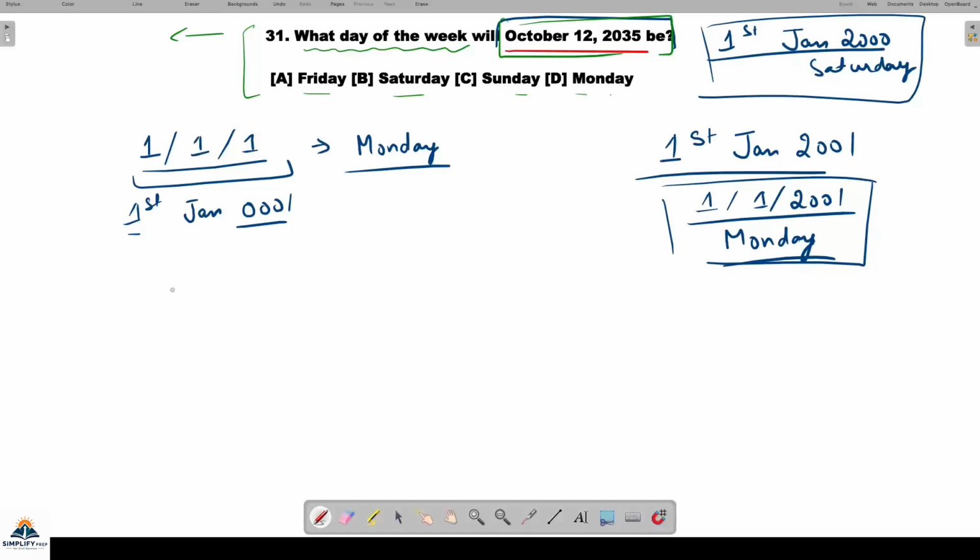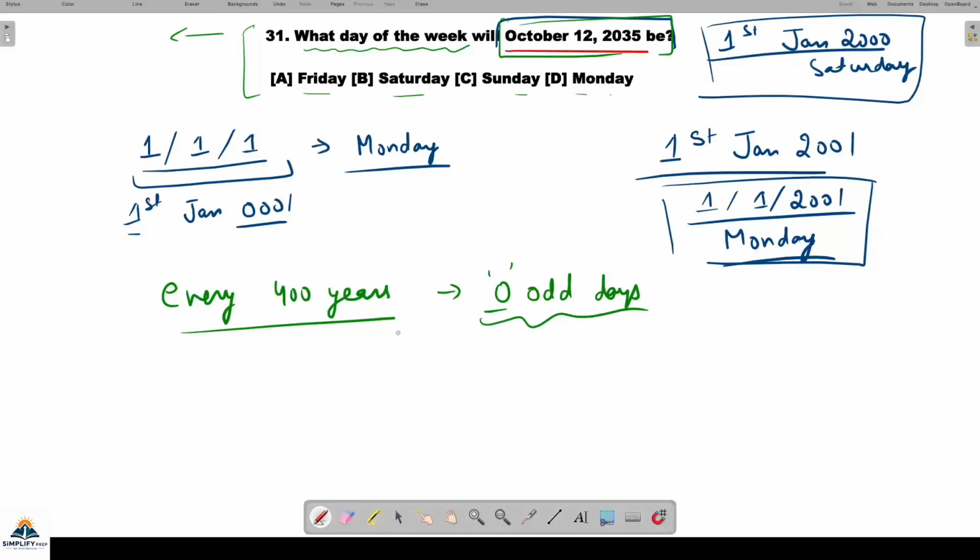One thing is that every 400 years there are 0 odd days. What does it mean? We have seen enough of the odd day concept. The odd days decide how much the day will shift.